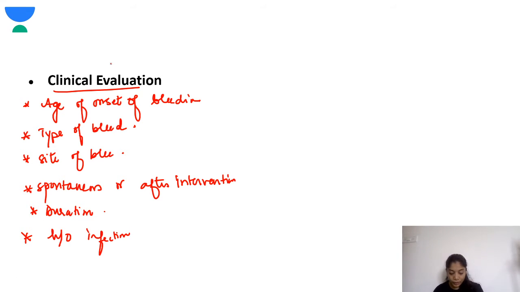Next you have to ask for history of diarrhea, dysentery. This is very important in HUS. In hemolytic uremic syndrome, a child would have had diarrhea, and there will be anemia, thrombocytopenia, and the renal parameters are abnormal. That is why the history of diarrhea is also to be asked for. Then you have to ask for history of transfusion. Has the child been receiving blood? This also tells you it could be a chronic disease.